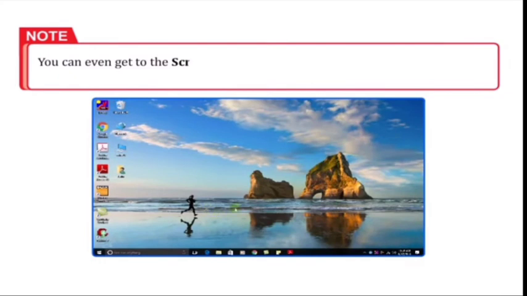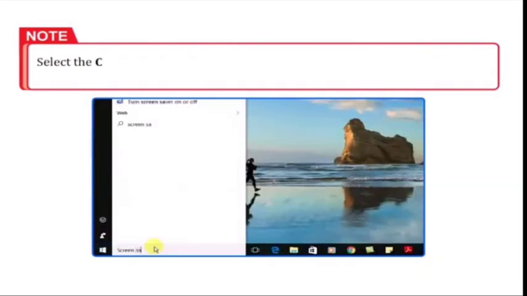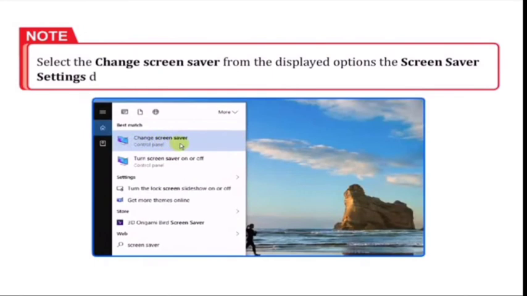Students, note that you can even get to the screensaver settings directly by typing screensaver in the search box placed on the taskbar. Select the Change Screensaver from the displayed options. The Screensaver Settings dialog box will open.